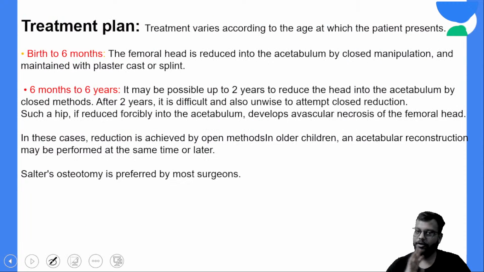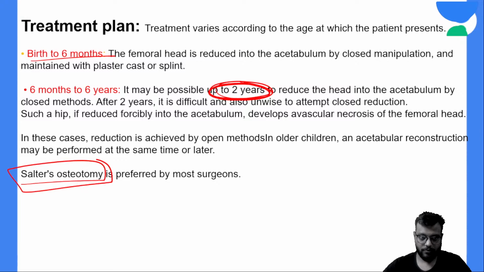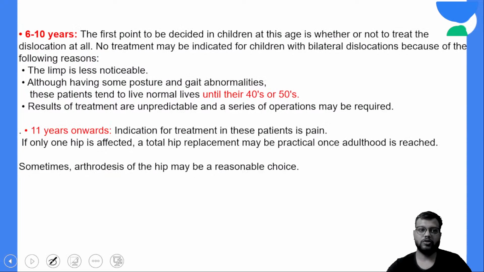Just remember the name. Treatment plan we have already discussed. Birth to 6 months, only close reduction and maintenance. And after that you try the close reduction, but in majority of the cases you have to go for the ORIF. So 2 years आप याद रख लो. Close reduction is generally acceptable and bears good result. Only close reduction up to 2 years of the age. And most common surgery that is performed is your Salter's osteotomy. Okay, most common surgery that is performed, it is your Salter's osteotomy.